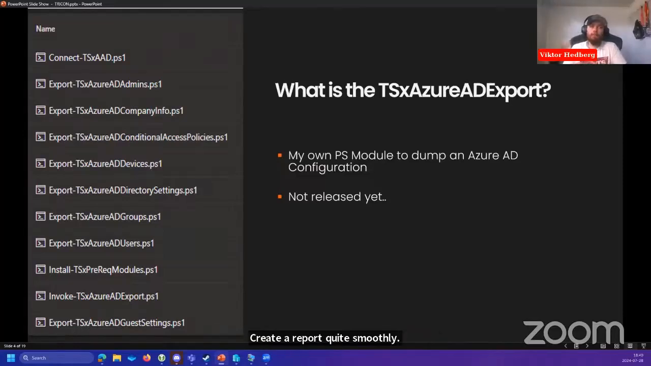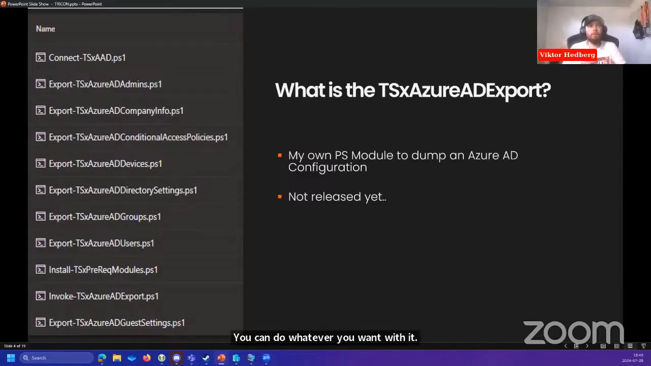So the commandlets that you see on the screen right now, these are all the commandlets that work right now. So we can export all the admins, company info, conditional access policies, devices, directory settings, groups, users, etc. So basically anything related to Azure AD or Entra ID, as it's now called. Out of respect for the artist formerly known as Azure AD, I will keep referring to Azure AD because that's what I think it should be called. So basically dumping all of the Azure AD configuration into JSON blobs. You can do whatever you want with it.